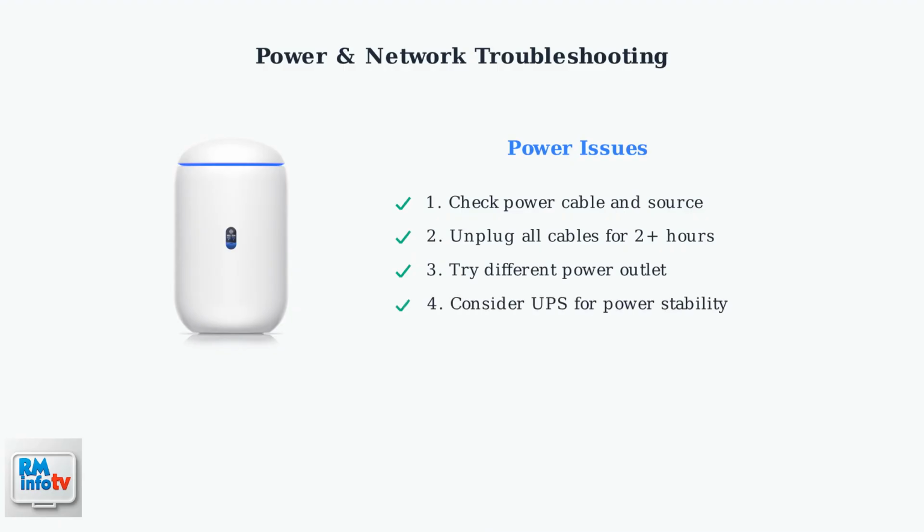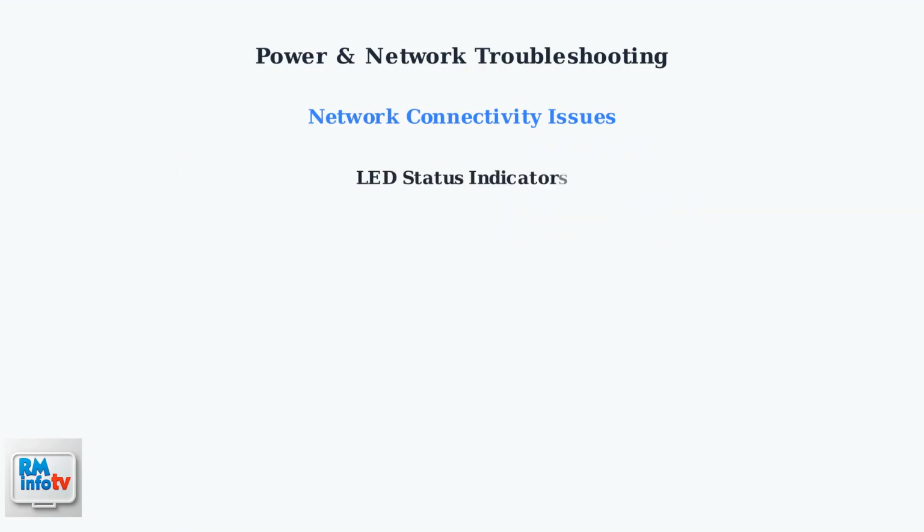Consider using an uninterruptible power supply to prevent future power-related issues and protect your network equipment. If none of these steps work, the internal power supply may have failed and require replacement. For network issues, start by checking the LED status indicators. These provide immediate diagnostic information about your router's condition.